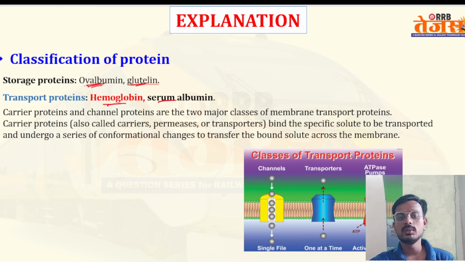Carrier proteins and channel proteins are the two major classes of membrane transport proteins. Carrier proteins are also called carriers, permeases, or transporters. They bind to the specific solute to be transported and undergo a series of conformational changes to transport the bound solute across the membrane.